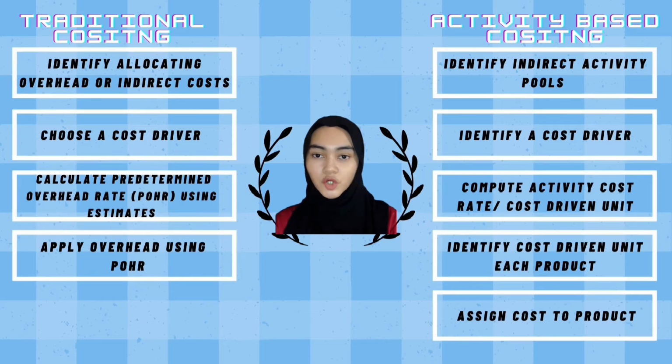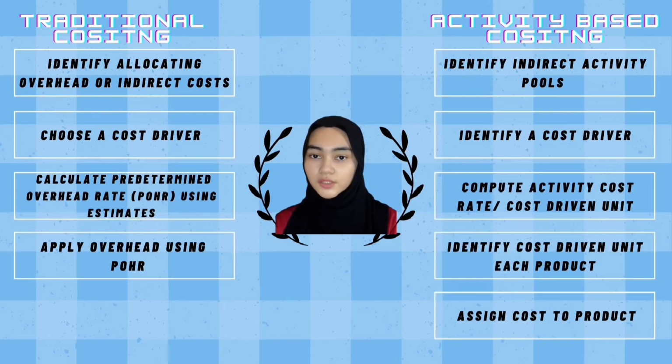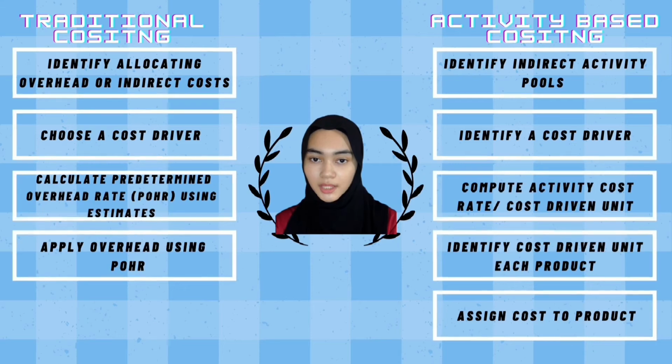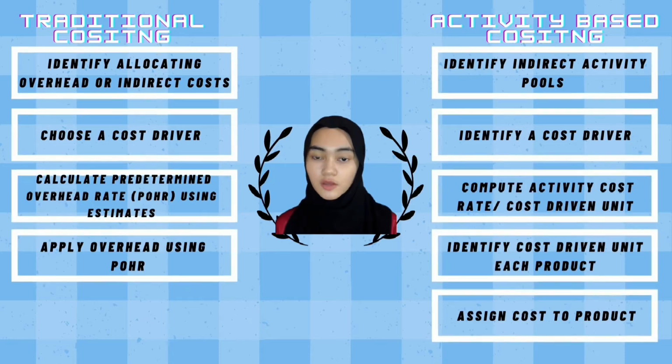Step 3. Compute activity cost rate or cost driver rate. Activity rate equals overhead cost for the activity divided by the total activity driver incurred. Step 4. Identify cost driver units for each product. And the last step, step 5, assign cost to products. Assign cost to products by multiplying the cost driver rates times the volume of cost driver units consumed by the product.